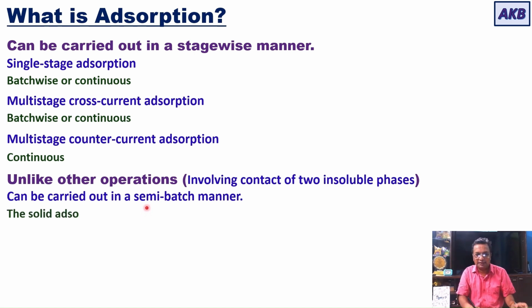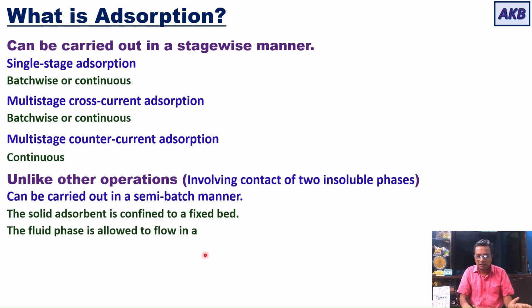So how is that done? In this case, the solid adsorbent phase is confined to a fixed bed, and the fluid mixture is allowed to flow continuously through the fixed bed. Let me show you.